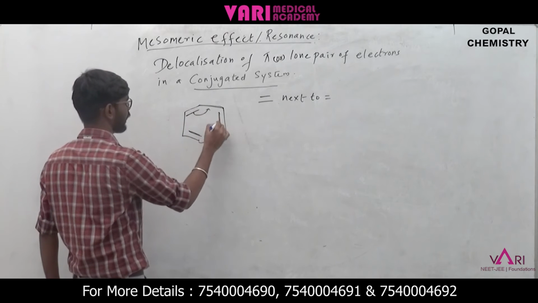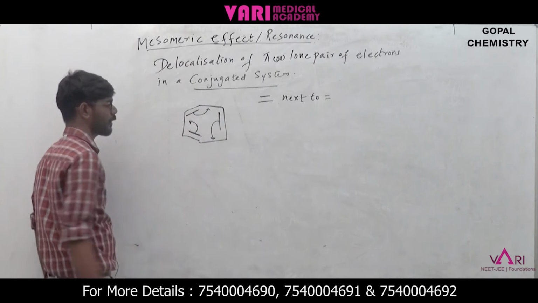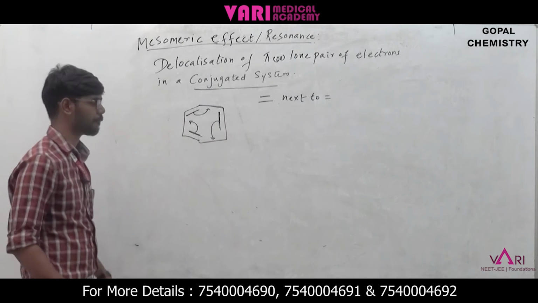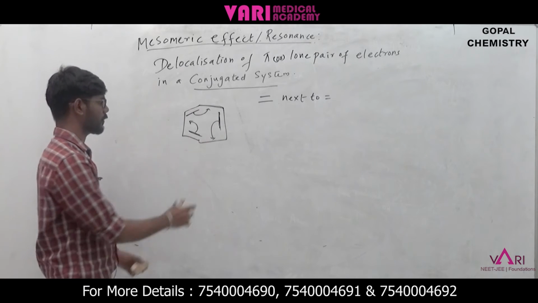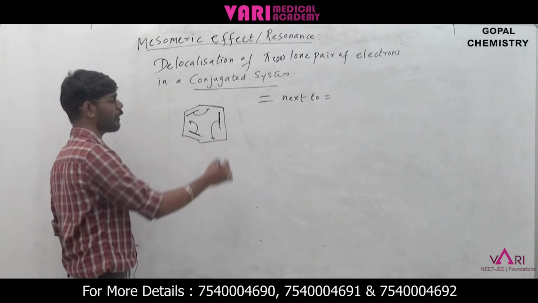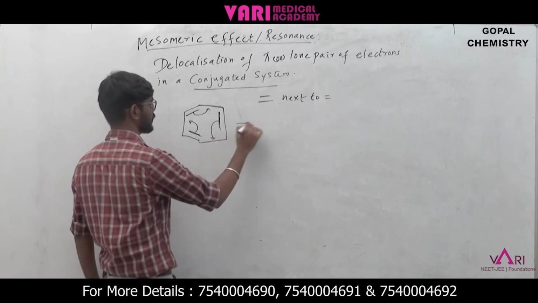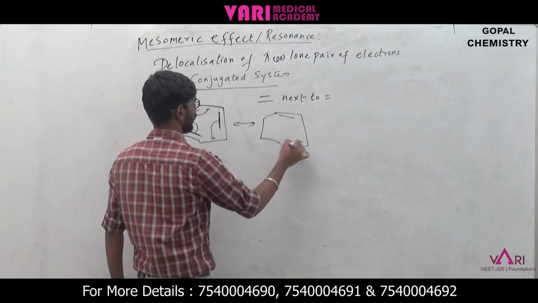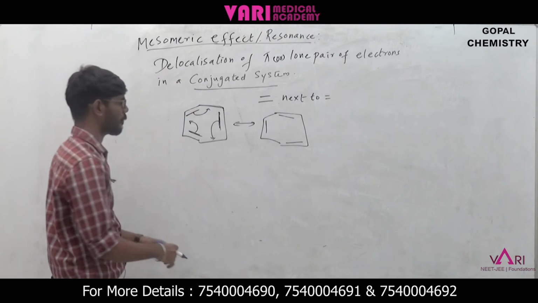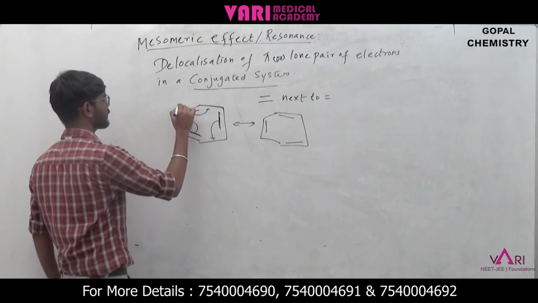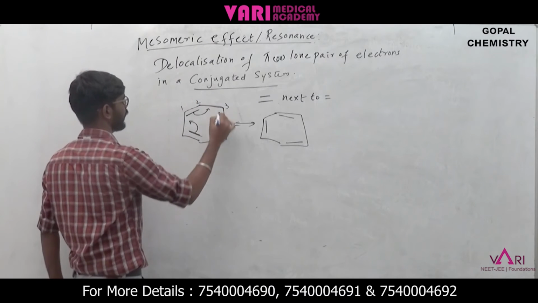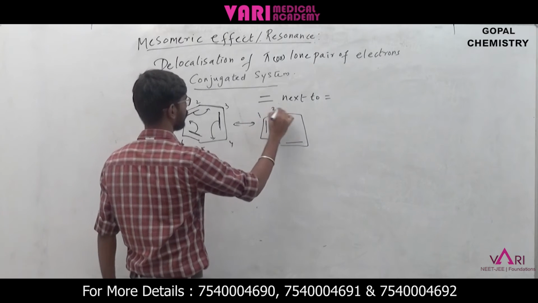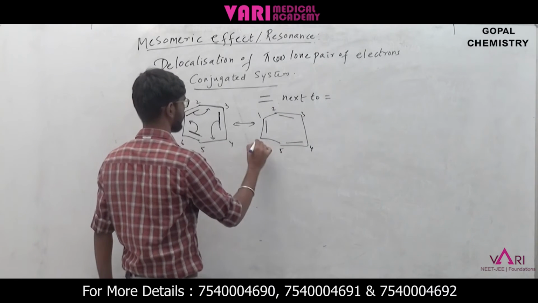So the electrons will go here and come back. This is delocalization of pi electrons. The electrons are in the pi bond, and they oscillate around the whole molecule. So it will change into a structure like this one. See, the double bonds are changed here. If we number the carbons 1, 2, 3, 4, 5, 6.